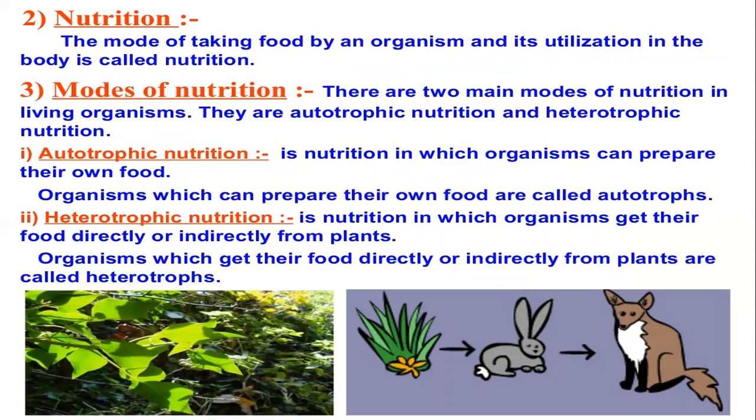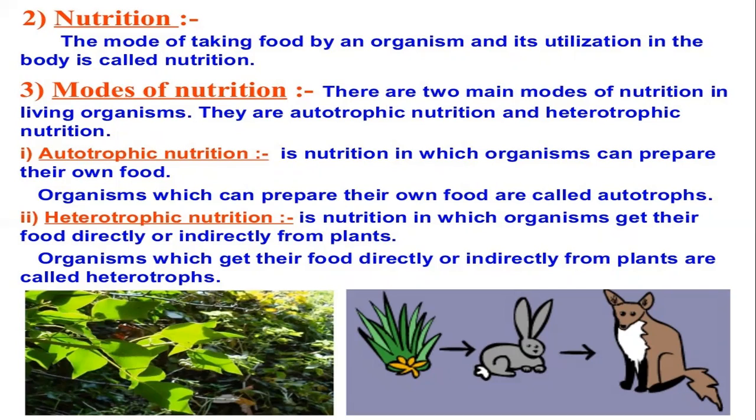Next comes the definition of nutrition. The mode of taking food and its utilization in the body is called nutrition. And children, there are two modes of nutrition in living organisms. First is autotrophic mode of nutrition and second is heterotrophic mode of nutrition. In autotrophic mode of nutrition, auto means self. Self means the organism can prepare their food on their own. And already we know that the organism which prepares its food on its own is known as autotroph.